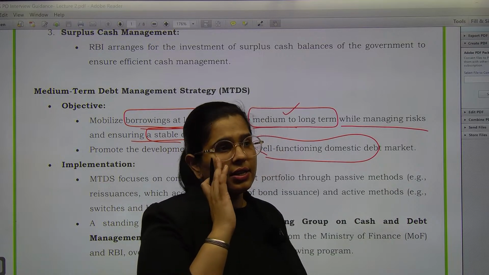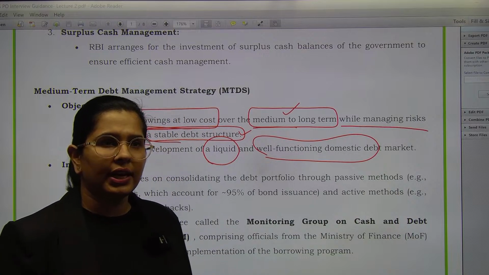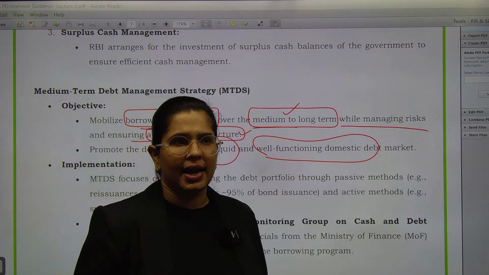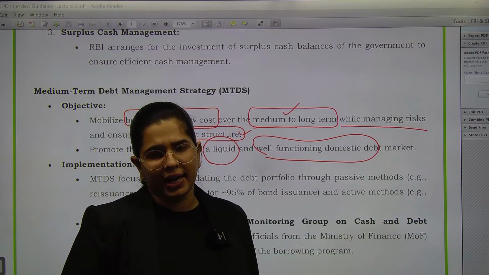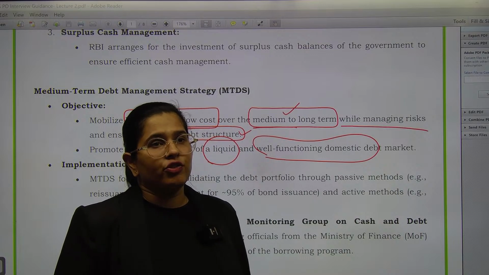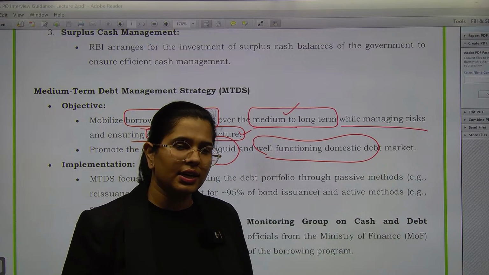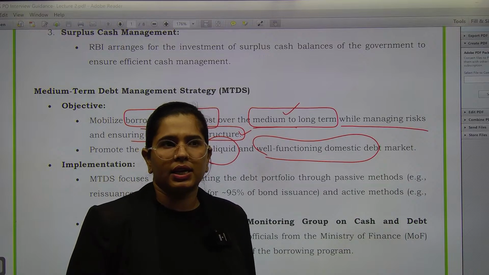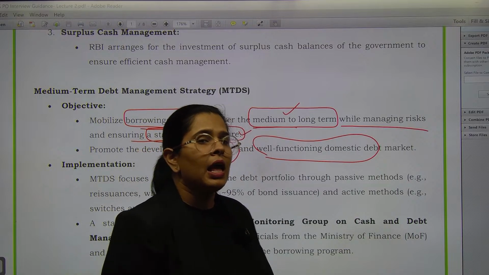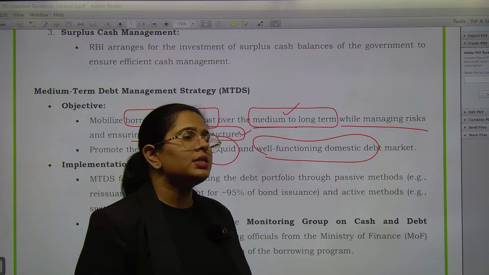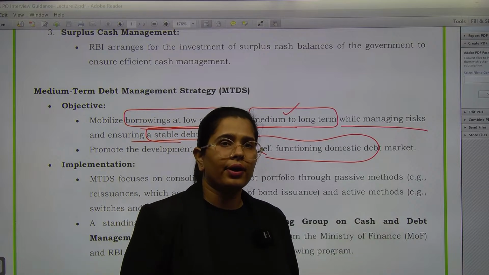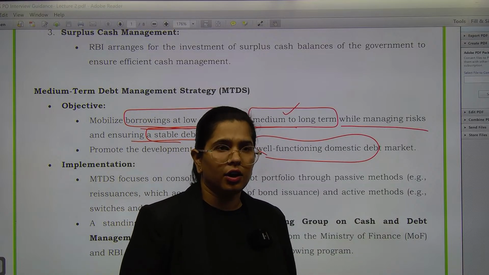But if there are certain tasks for which you need the money for a shorter time span, you should always go for short term funding, short term liabilities like treasury bills. ठीक है, तब आप कौन सा किस तरीके का tool use करेंगे? Treasury bill का tool आप use करेंगे. That is number one thing. Number two is RBI wants that the borrowing cost should come at a lower limit.